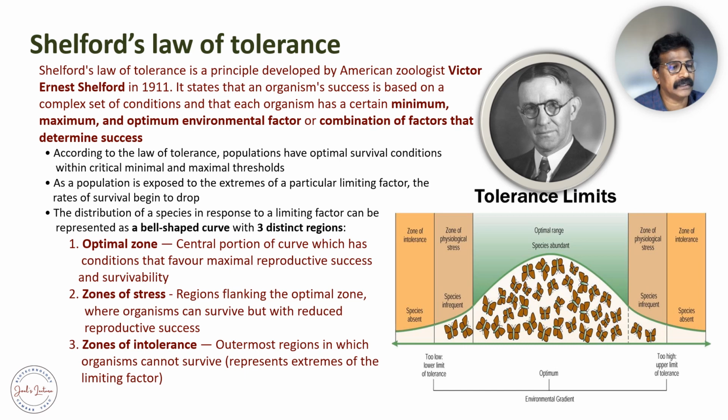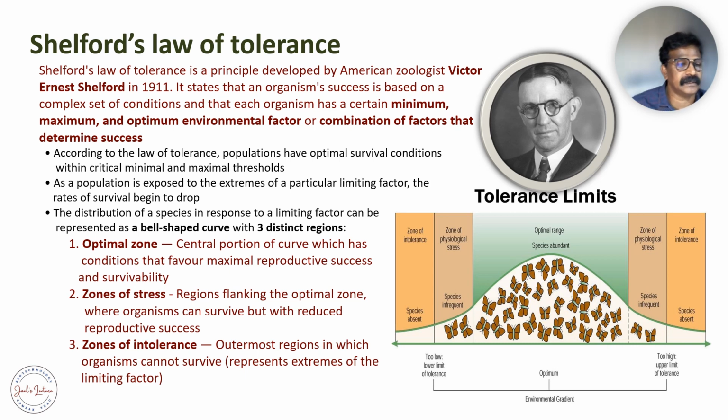born in 1911. His law of tolerance is a principle developed to explain the minimum, maximum, and optimum environmental factors. He is the first person to explain the tolerance limit of an organism or an ecosystem, and the minimum and maximum threshold levels, and optimum environmental factors wherein many species are abundant.